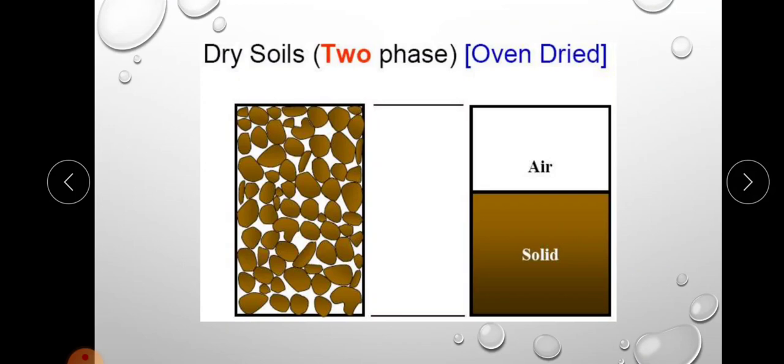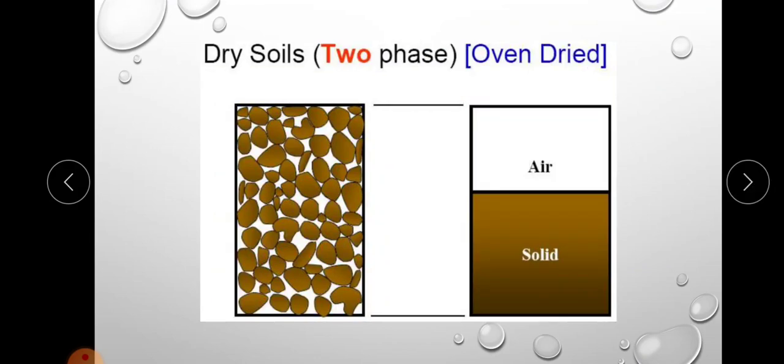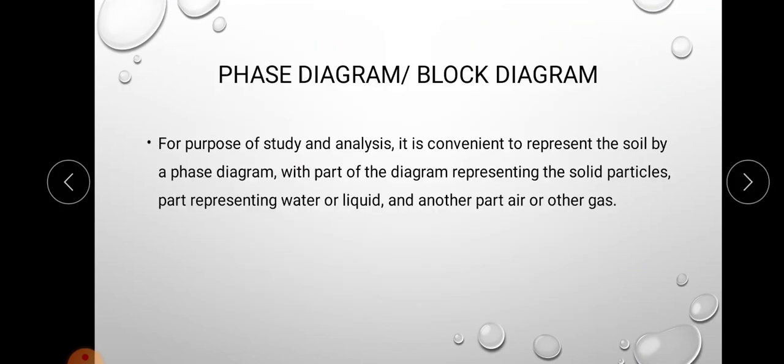Normally the soil will be in a three-phase system, that is the soil mass consists of solid particles, water and air, and these constituents are blended together to form a complex material. In some special cases there will be a two-phase system also, that is in oven dried condition and also in fully saturated soils.